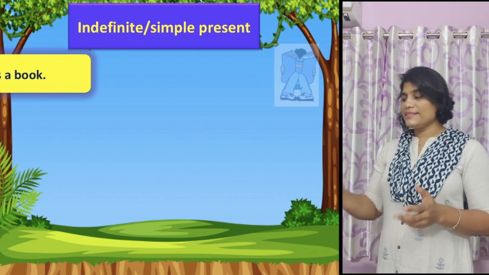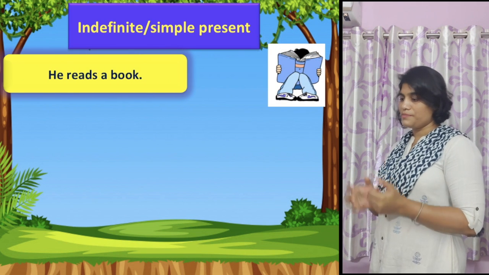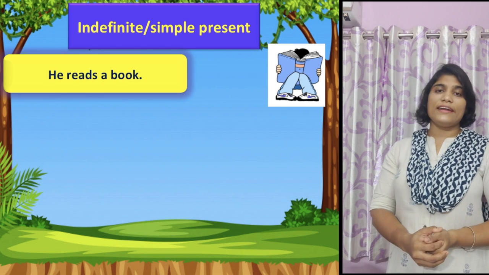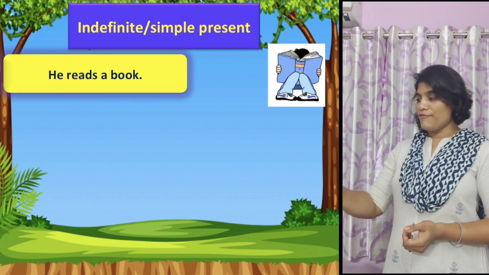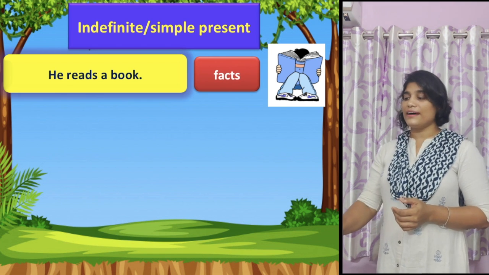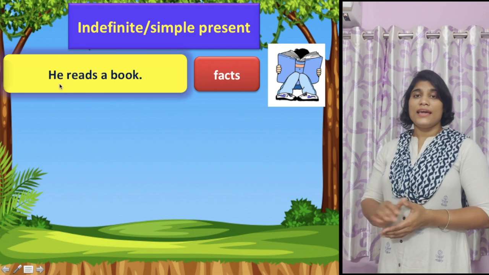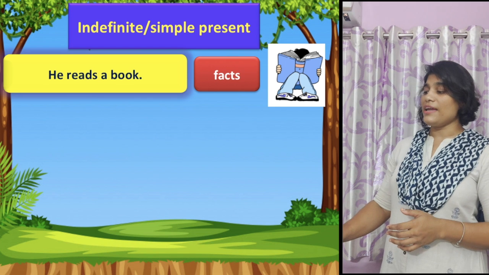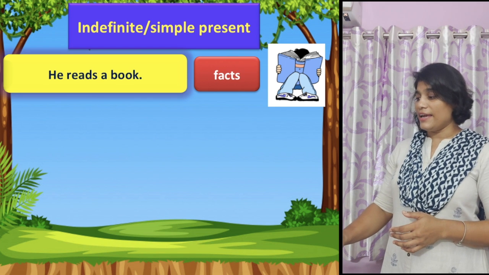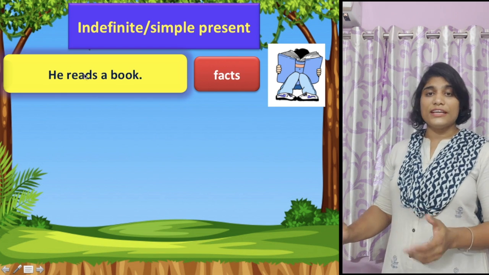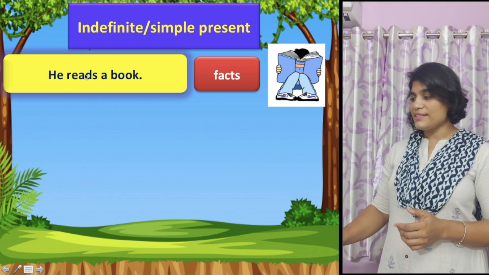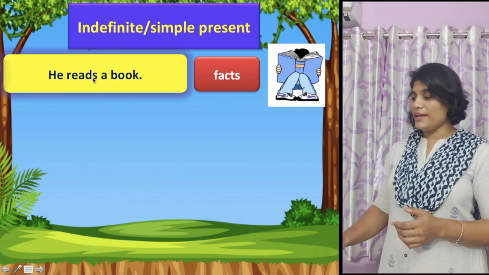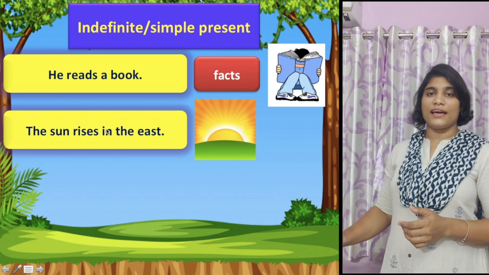Now, take some examples in this sphere. Here, he reads a book. You find that this is a fact and the pronoun he is a third person singular pronoun. That is why the verb read takes the form reads. That takes the s form. Then, the sun rises in the east.